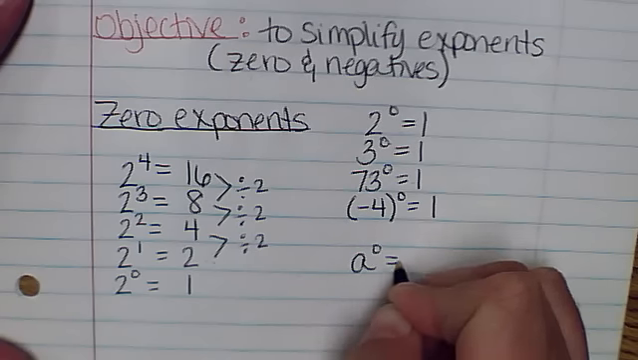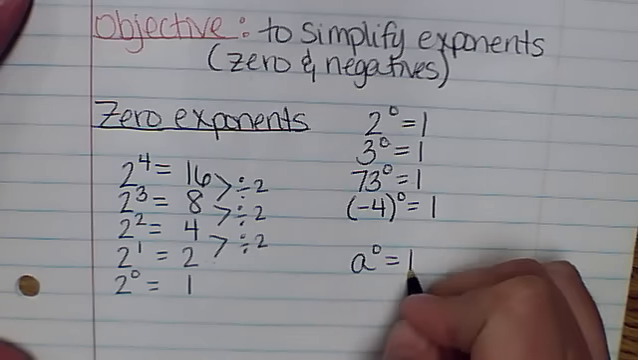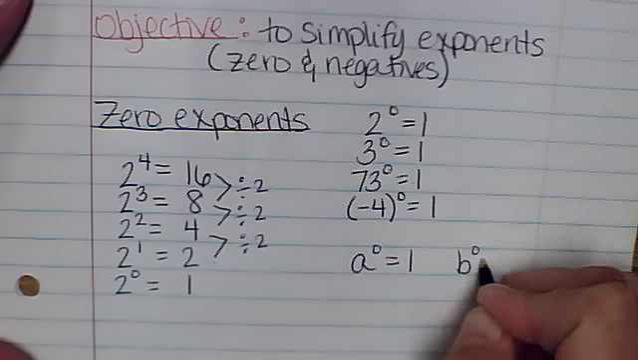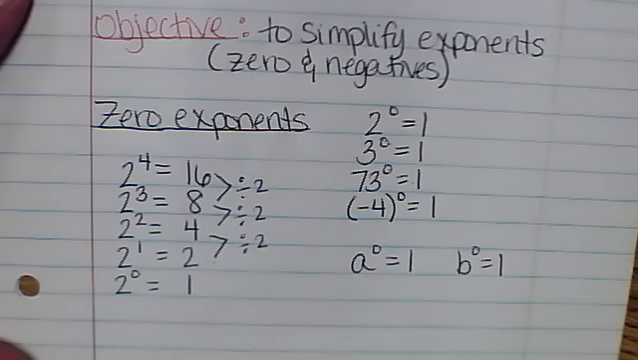Even a to the 0. A to the 0, 1. B to the 0, 1. Anything to the 0 power equals 1.